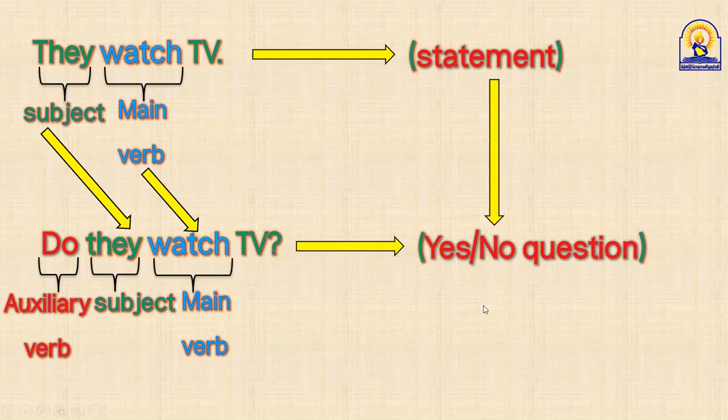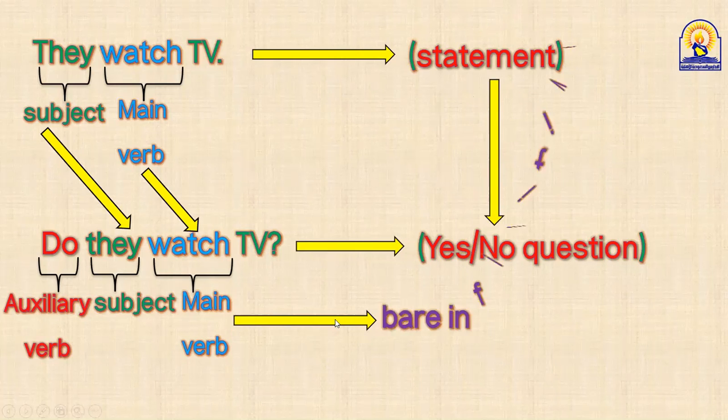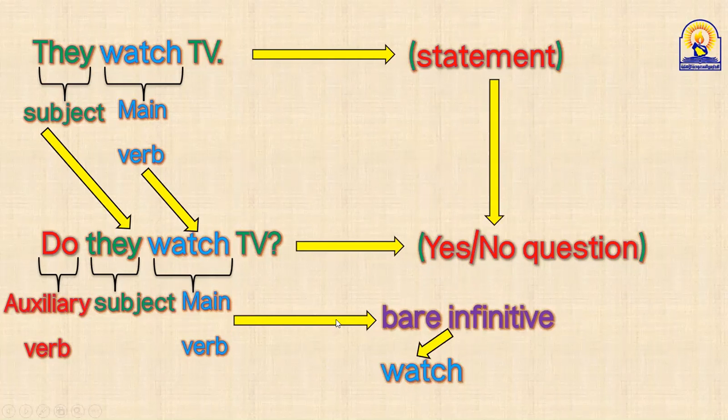But don't forget, guys, what about this main verb? This must be what? Who can tell me? The main verb must be what after do, does, did? The infinitive. Let's check. Excellent, ما شاء الله عليك الطريفي. Bare infinitive. For example, from the verb watch, the bare infinitive is watch, like this.